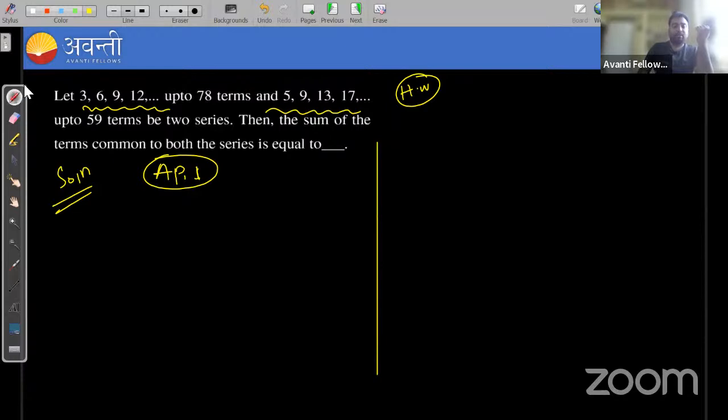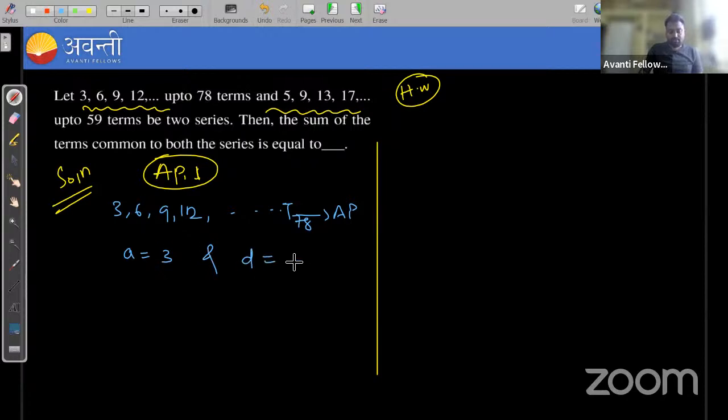What is given? The terms are 3, 6, 9, 12 and so on. They are in AP up to 78 terms. So what is the first term of this arithmetic progression? The first term is 3 and the common difference is given as 3 also, right? You can observe the first term is 3 and the common difference is also 3.